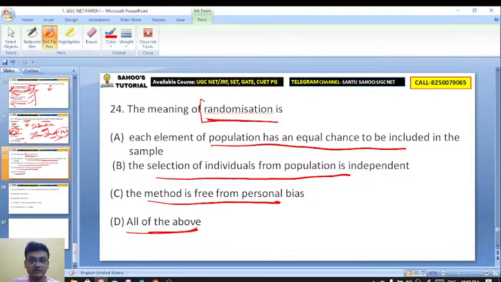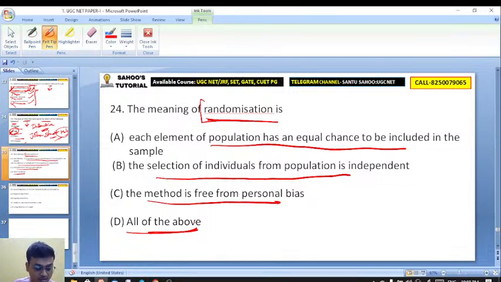So you have gone to the market, and your mother or your father has told you to bring some potatoes. So there is a sack, and from that sack you are trying to take your potatoes. So from that sack you are randomly picking the potatoes. So you are free from personal biases.